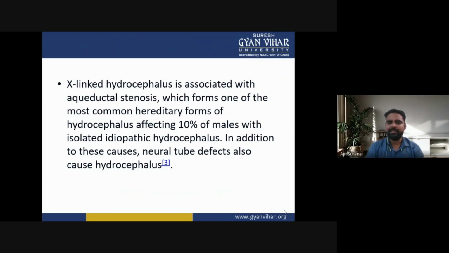So, X-linked hydrocephalus is associated with aqueductal stenosis, which forms one of the most common hereditary forms of hydrocephalus.